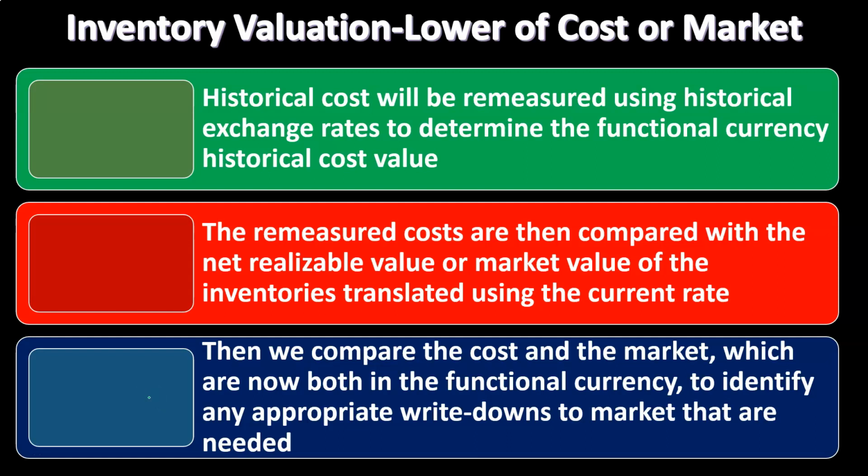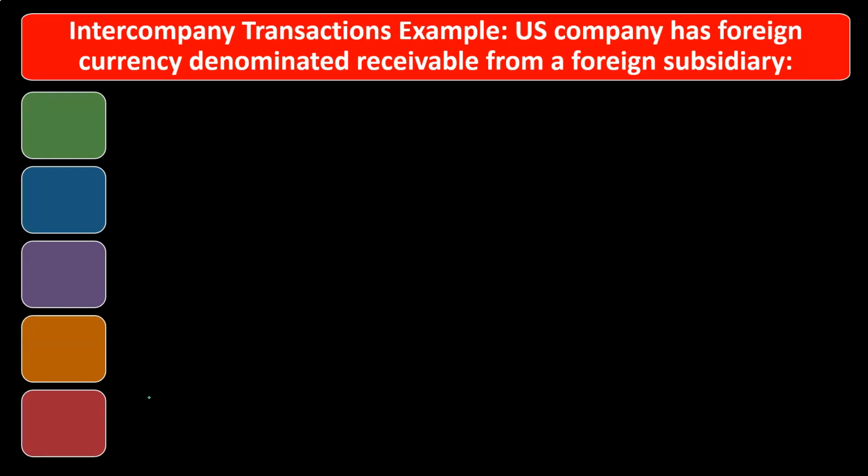Once they're in the functional currency, then we have our normal process for the lower of cost or market to identify the appropriate write-downs to market that are needed. So obviously we're going to apply the lower of cost or market. We have to make sure that we get the items in alignment with the functional currency so that we can make the comparison and then make the write-downs when necessary.